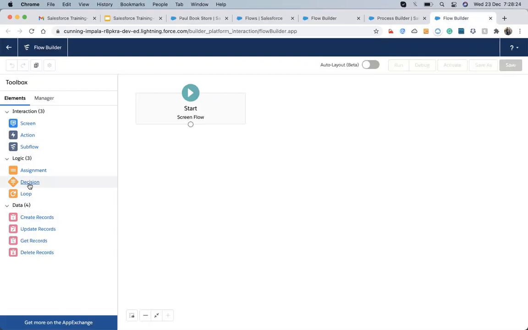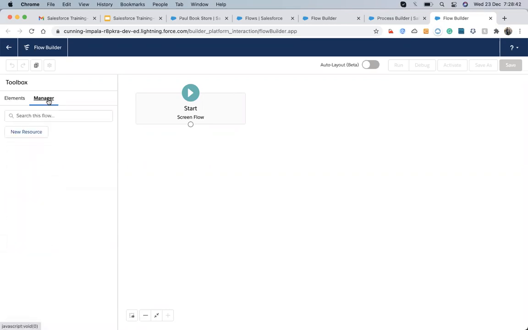Decision: based on the value we take a decision, meaning either yes or no, true and false, you all know that. And when we have to do work on a list, then we use the loops. And then we have data operations: either create a record, update a record, delete a record, or get a record. These four kinds of action. And thereafter we have a manager. In the manager we manage the resources, the variables. Everyone knows what a variable is, right?